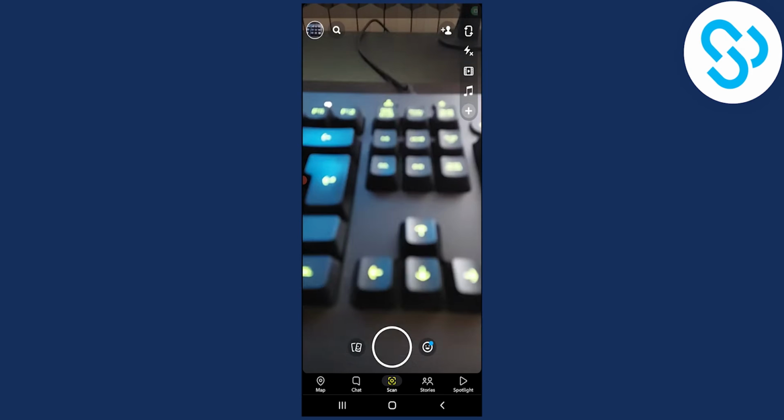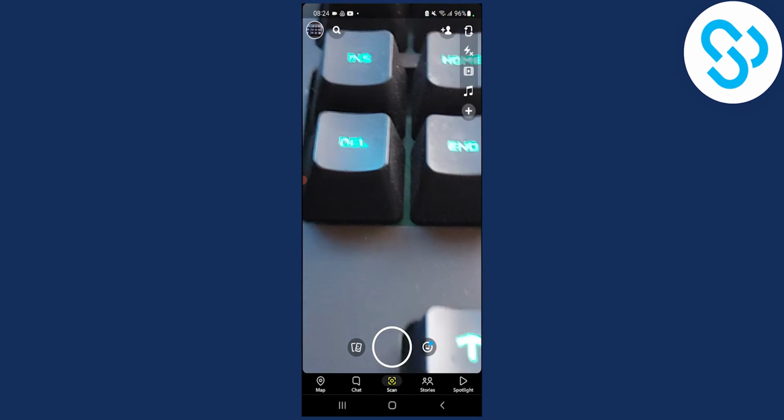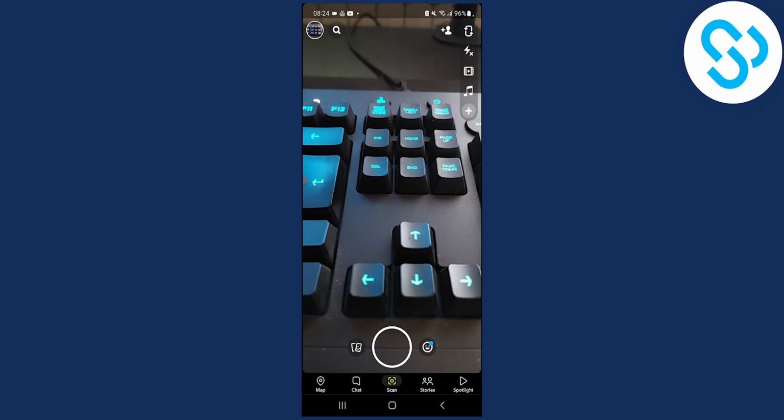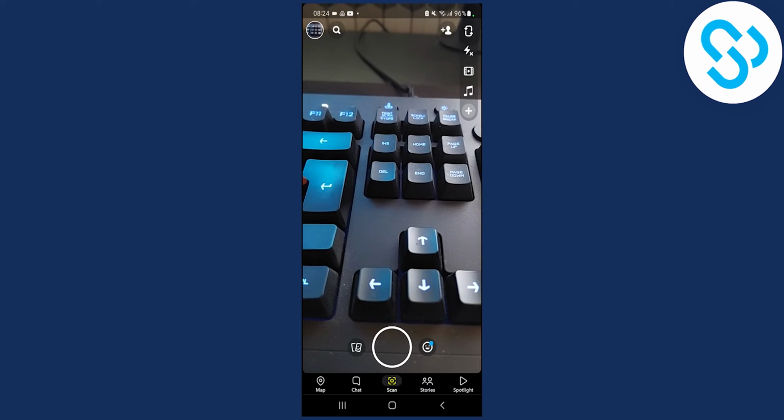So you can go back to Snapchat, and then as you can see here, now you can zoom in, zoom out, obviously like that, right? And you will be able to use your camera fully. And yeah, this will fix Snapchat camera zoomed in.